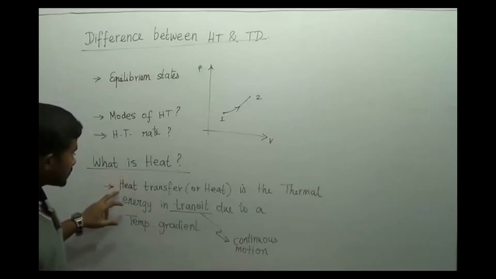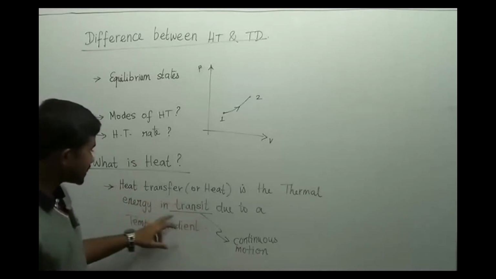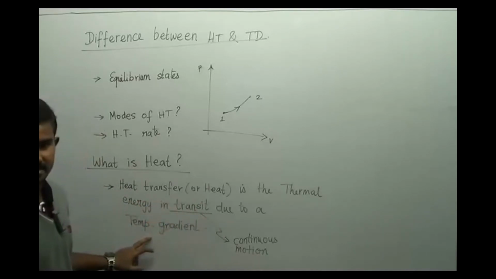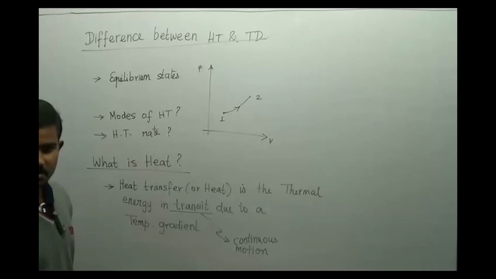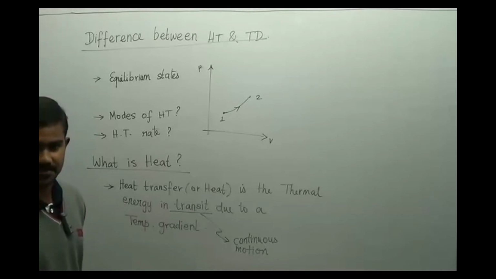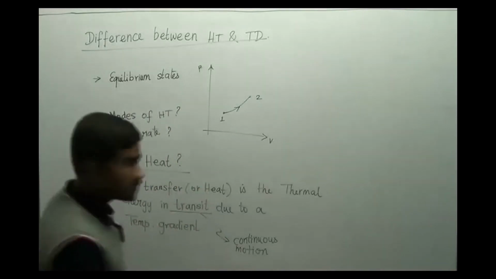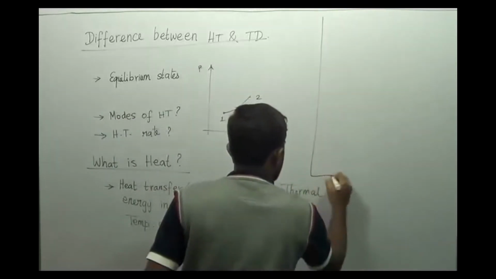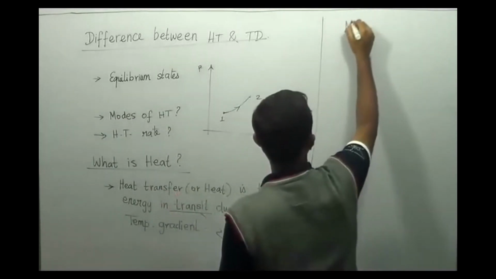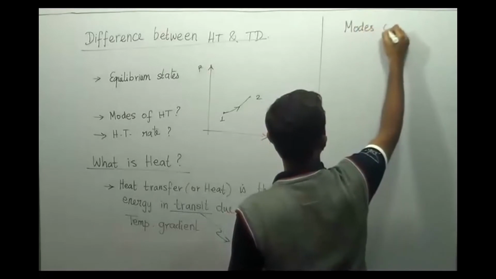Heat or heat transfer is the thermal energy in transit due to a temperature gradient. You cannot store heat in a body. Energy is stored in the form of internal energy. You have to first understand that difference. Second thing which I should do is, what are the modes of heat transfer?